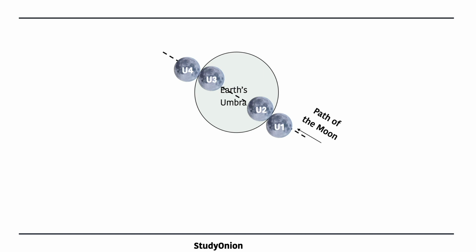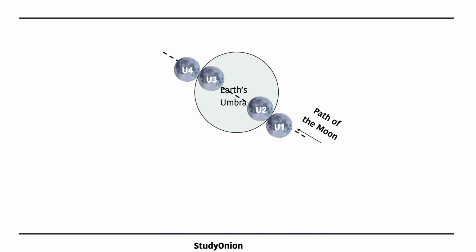He then decided to use 4 positions of the moon as it passed through the Earth's umbra, as shown here. Now, this dotted line shows the path of the moon, and it starts at U1, moves to U2, U3 and U4, and we refer to these as the points of umbral contact.